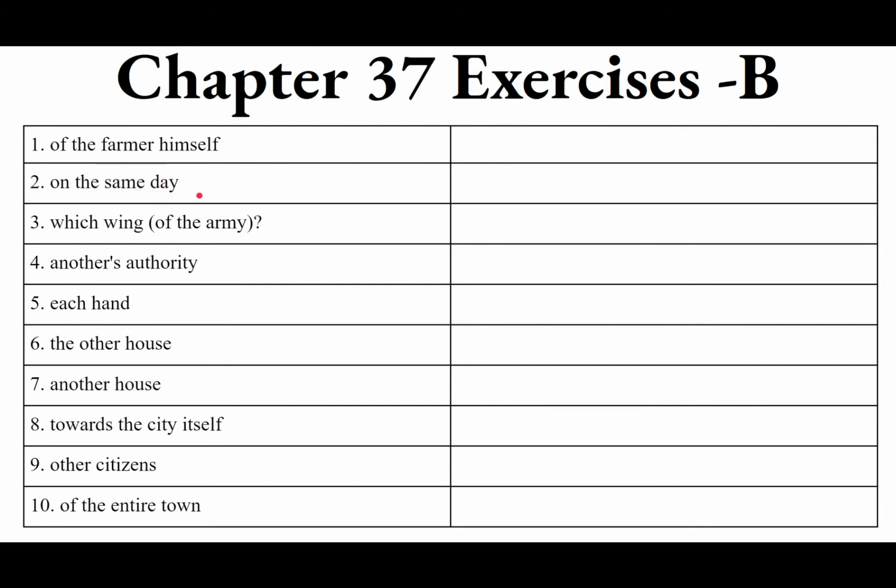Number 2, on the same day. The same is idem, eadem, idem, and it needs to agree with day, dies, a masculine, a fifth declension noun. On the same day, ablative of time when. So dies, that's easy.